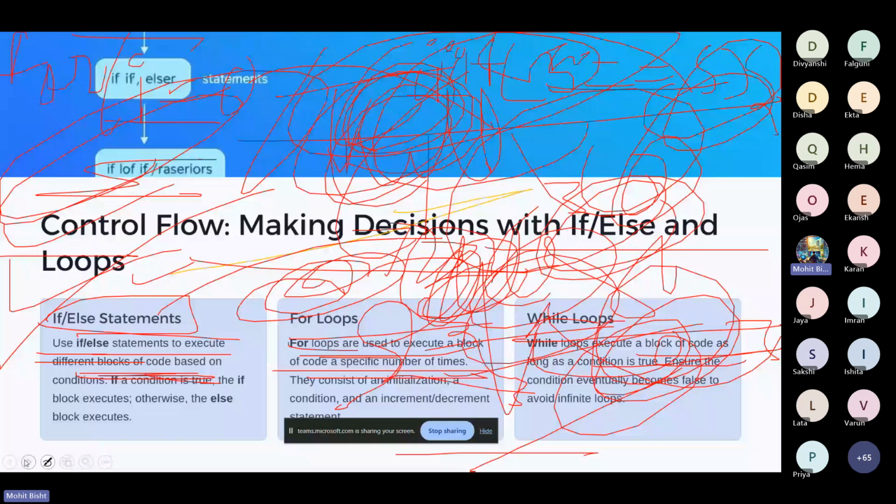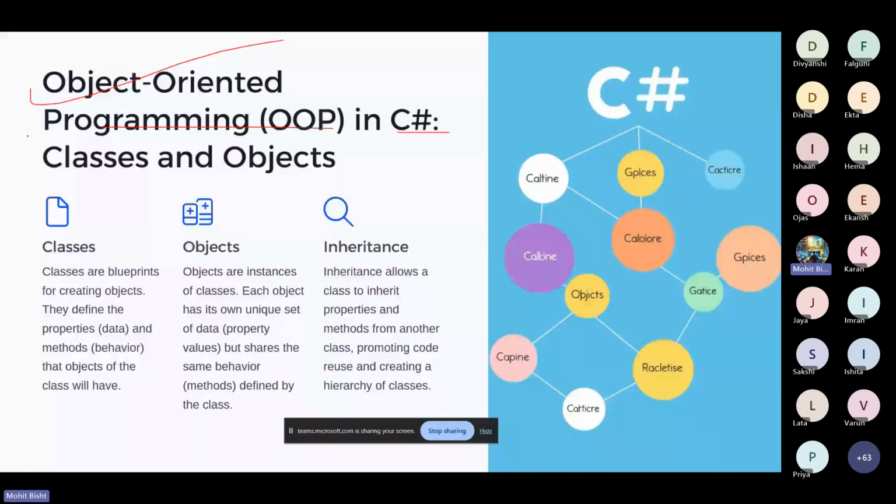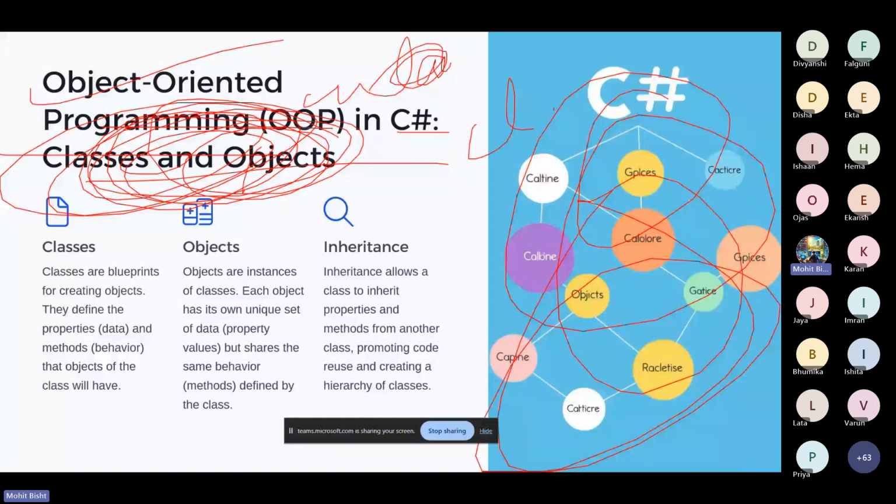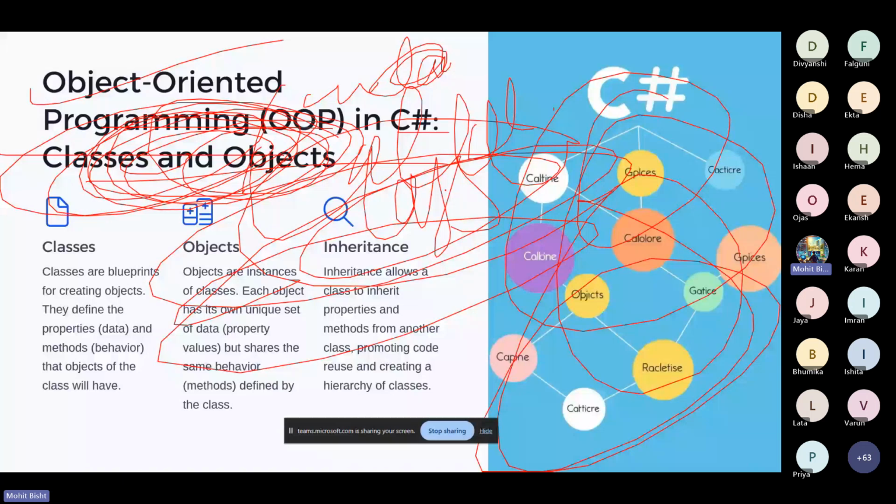Object oriented, like OOPS in C sharp. OOPS is related to object oriented programming, where we have classes and objects. Let me take an example of classes and objects. The basic example of OOPS is: we all are humans, we all are objects of the human class. A class saves our time. It's a blueprint kind of thing.